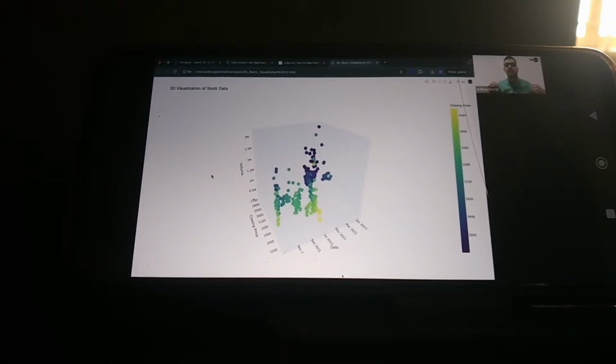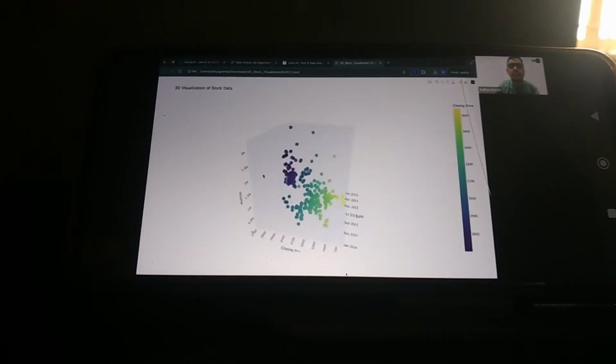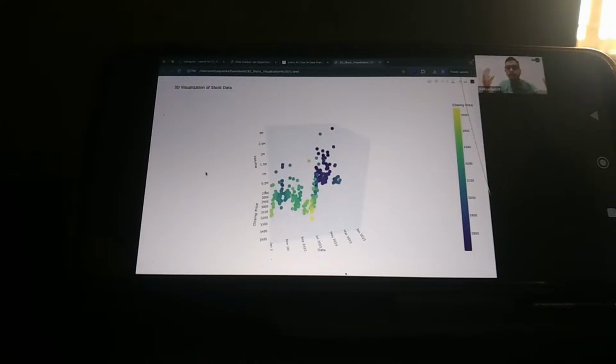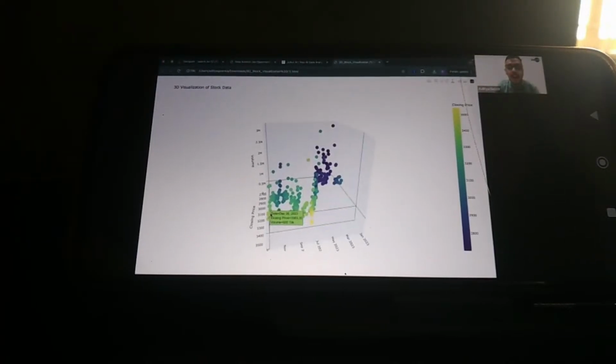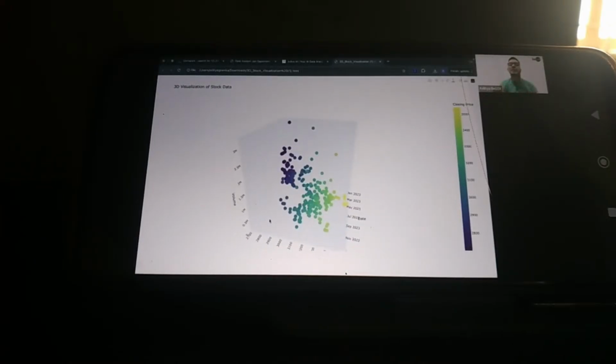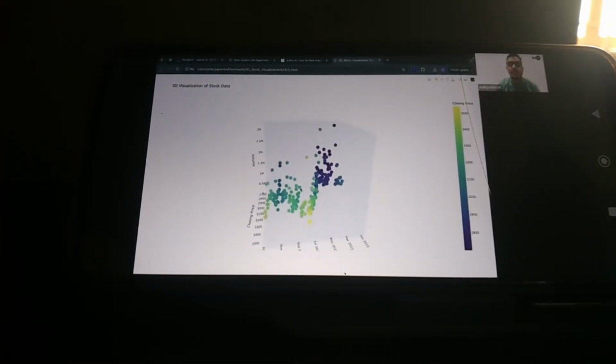Imagine you open this sort of a visualization in your meeting with your bosses, with your peers. Everyone would go absolutely wow. They would keep asking, what have you created? It would create a very, very good impression in front of everyone. That too, this is interactive.